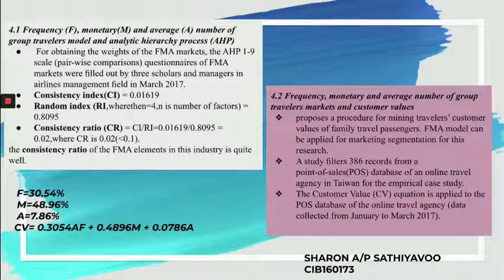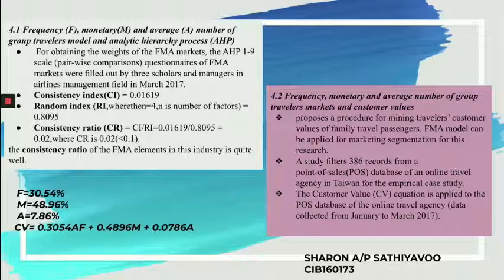It has been proven worldwide, and also supported by a study that filtered 380 records from a point of sales database of an online travel agency in Taiwan for the empirical case studies based on FMA usage in their research as well. So finally, it is proven that the customer value equation is applied to the POS, as POS stands for point of sales database of the online travel agency data that were collected from January to March 2017.